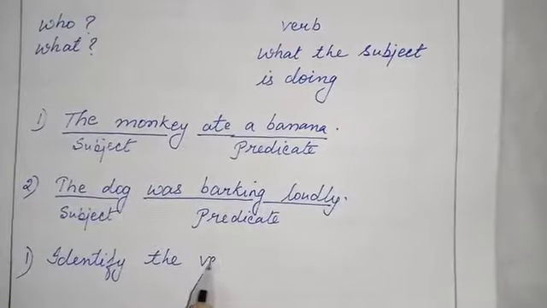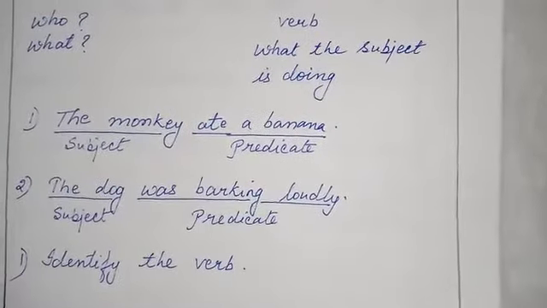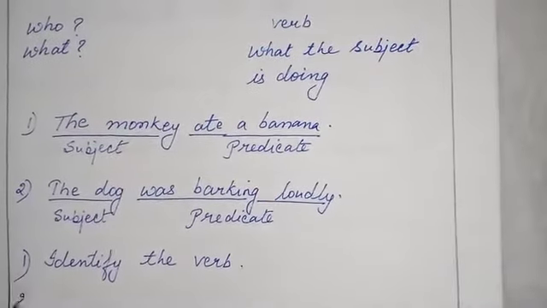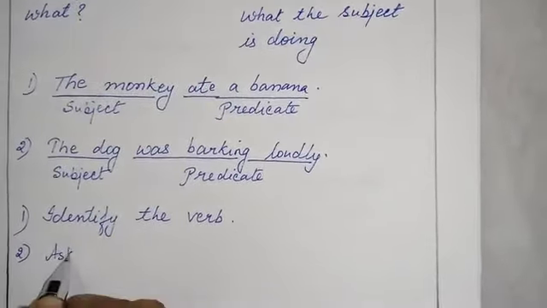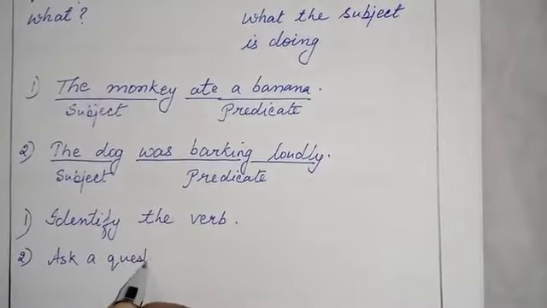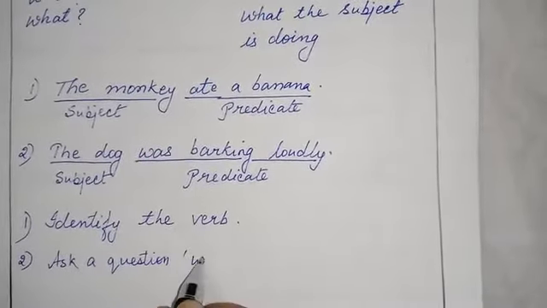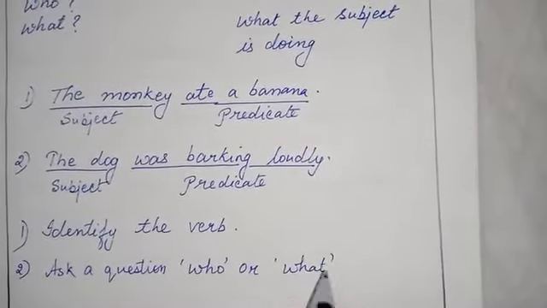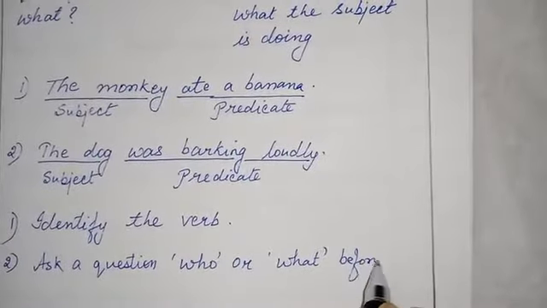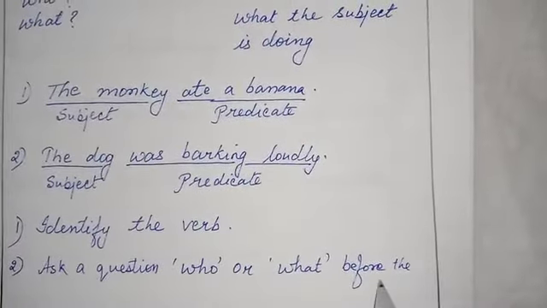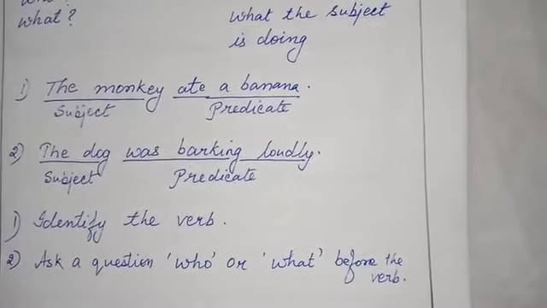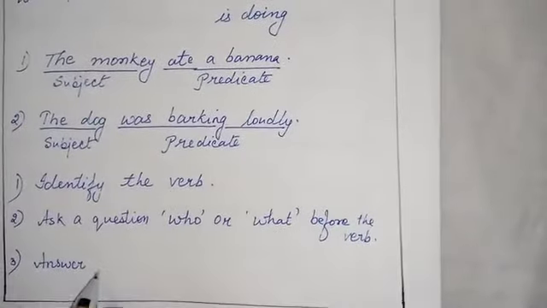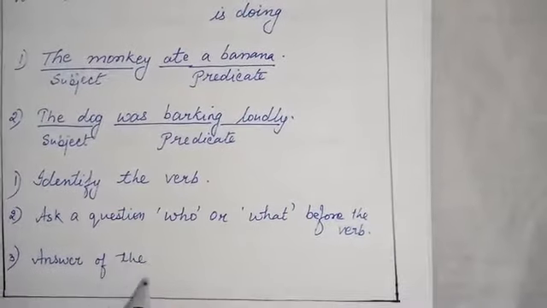If you identify the verb, you will ask the question who or what before the verb. Now, the answer which you will get, that is our subject. So, the answer of this who or what is our subject.